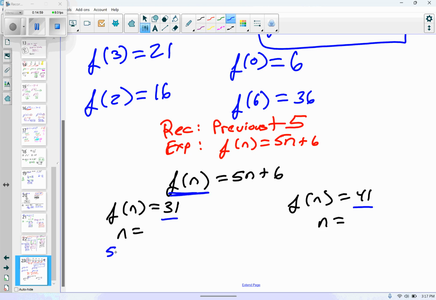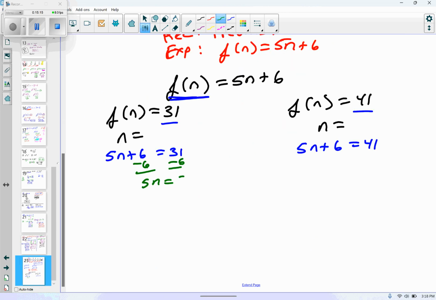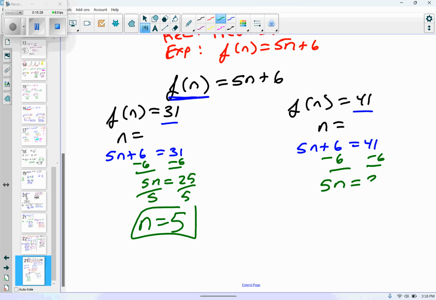So I'm going to get 5n plus 6 equals 31, and 5n plus 6 equals 41. So 5n equals 25, divided by 5, so the fifth term is 31. On this one, I can subtract 6, 5n equals 35, divided by 5, n equals 7.